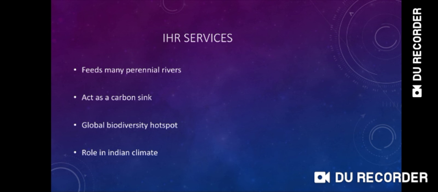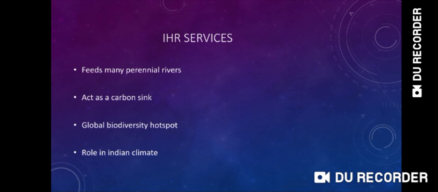These areas are known as global biodiversity hotspots. One of them is the Indian Himalaya region also, because it provides habitat for a variety of natural flora and fauna. So it is recognized as a global biodiversity hotspot.